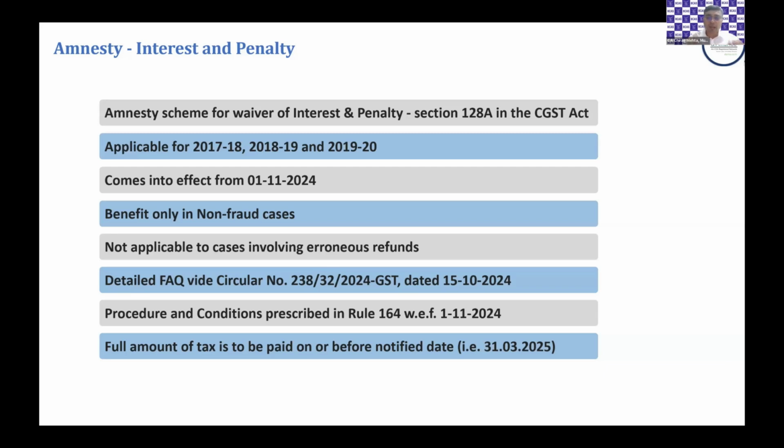So the primary condition under this scheme is that whatever is there as payable in your show cause notice, or whatever is demanded under an adjudication order, the taxpayer is expected to make the entire payment of tax quantum on or before 31st of March 2025, which is notified. After making the payment on or before that notified date, he will then make an application for waiver of the interest and penalty part in the notice or, as the case may be, in the order.